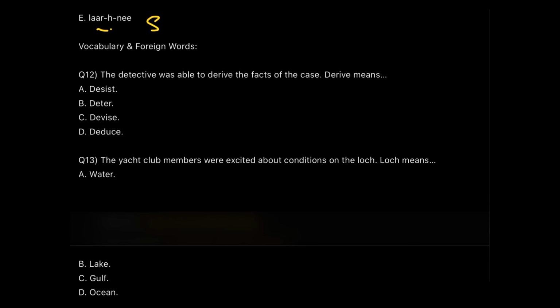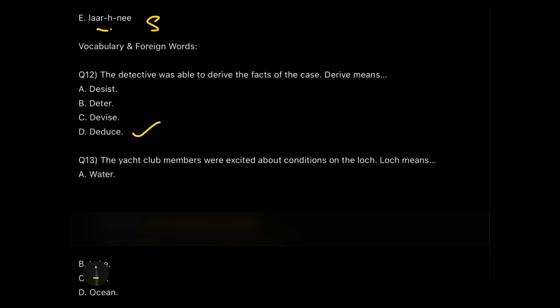So when I am actually doing this question, this is easy for me. You know why? Because they have given me a statement, and when they give me a statement, it's much easier for me to understand. Like the detective is able to derive the facts from the case. So here derive means deducing. He's trying to draw out or arrive at a conclusion. That's the deduction which he's talking about. So derive here means deduce. That's option D.